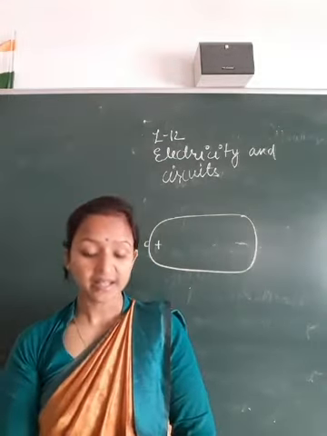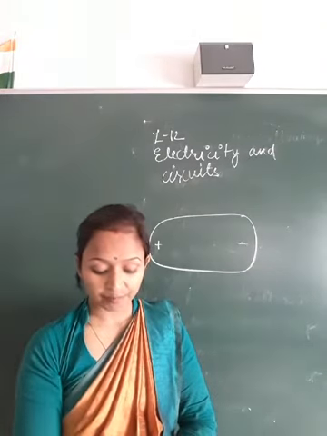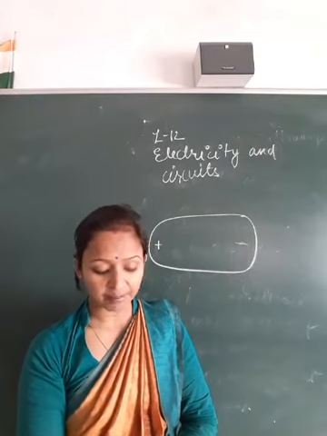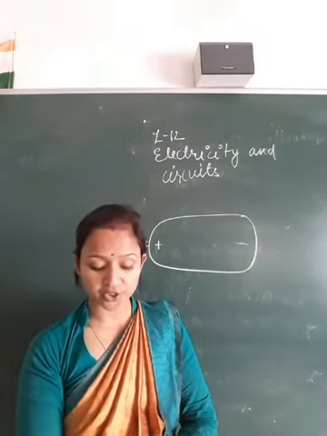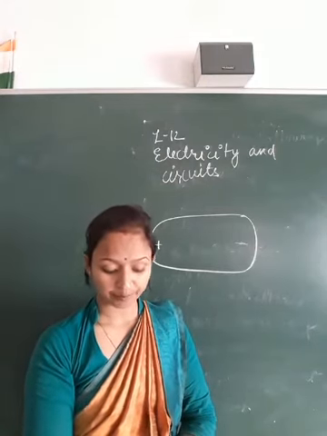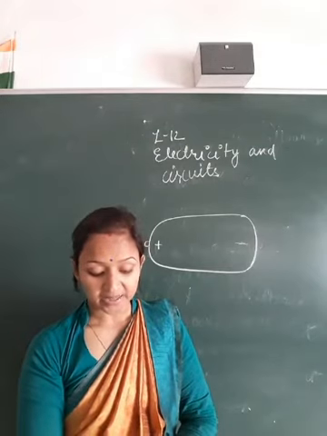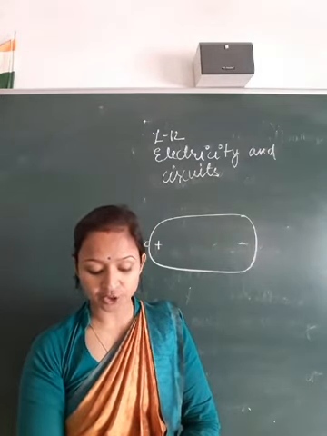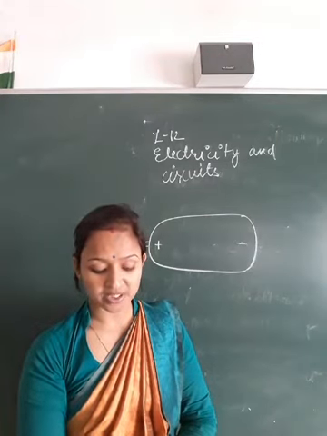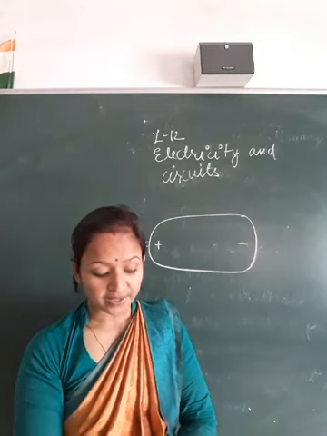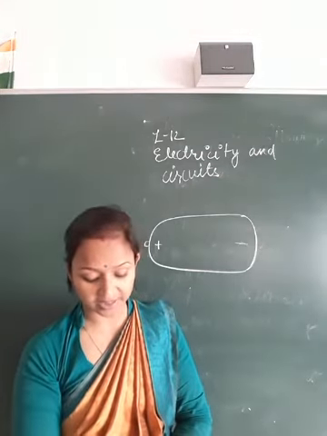Method: take the cell and read everything printed on its cylindrical surface. You will find a positive sign printed close to its upper side and a negative sign printed close to its bottom. These signs indicate the terminals of the cell. The metal cap in the middle of the upper end of the cell is the positive terminal, and the metal disc at the bottom end of the cell is its negative terminal. Now draw the diagram of the cell on the paper and show its positive and negative terminals.